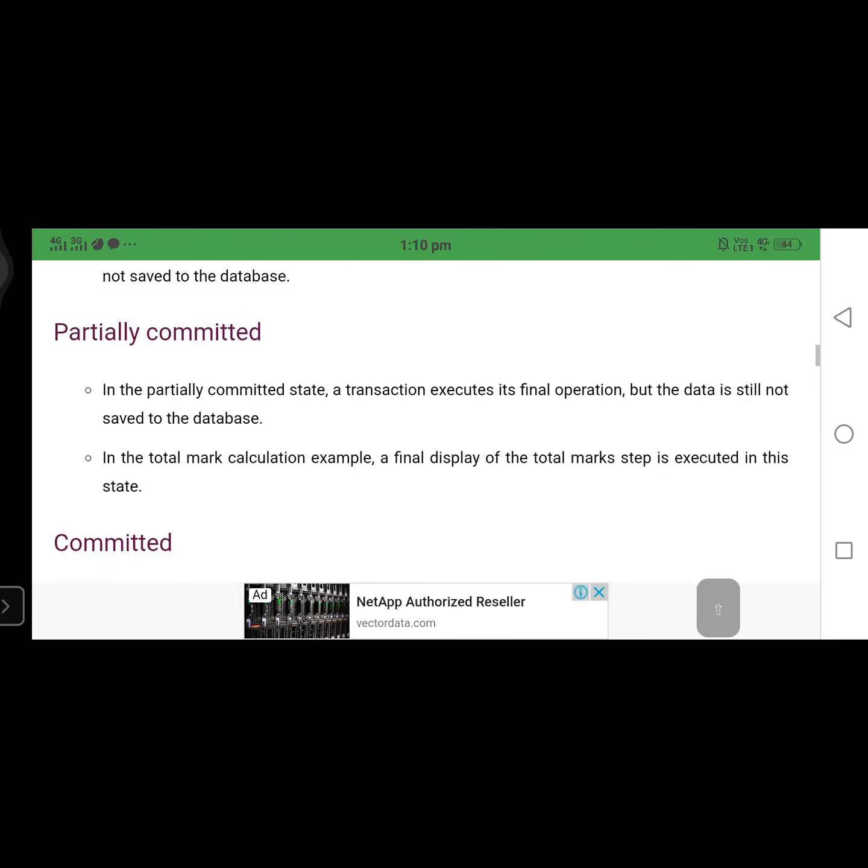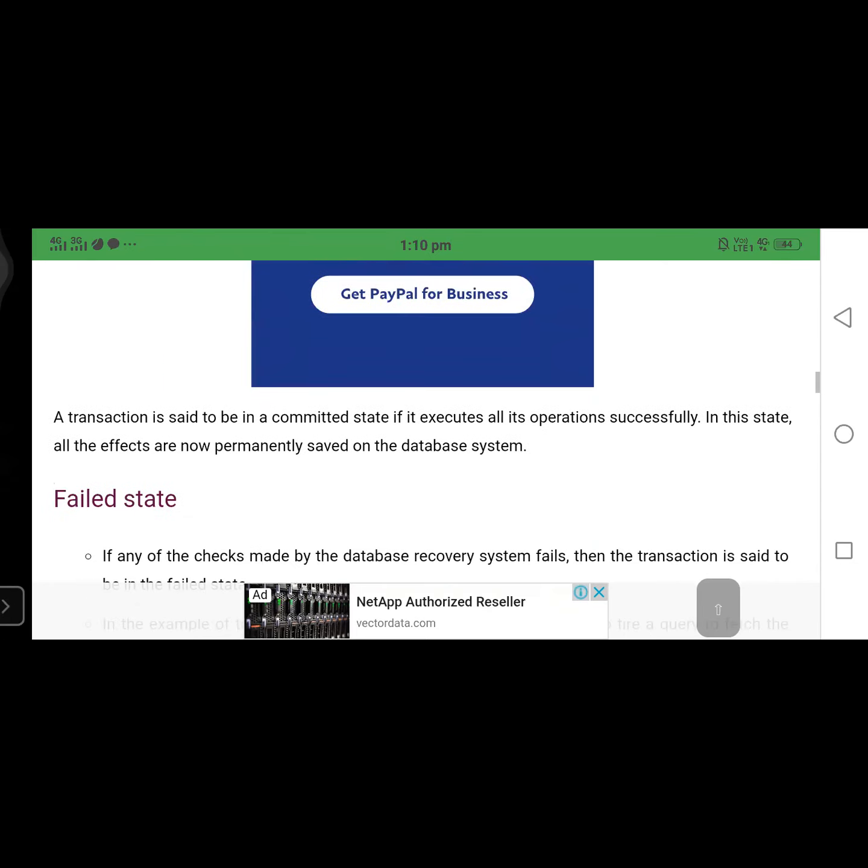So what is the meaning of partially committed? In the partially committed state, a transaction executes its final operation, but the data is still not saved to the database. In the total mark calculation example, the final display of the total mark step is executed in this state. That means we have not committed to the disk yet, so it is only partially committed. A transaction is said to be in the committed state if it executes all its operations successfully. In this state, all the effects are now permanently saved in the database system.